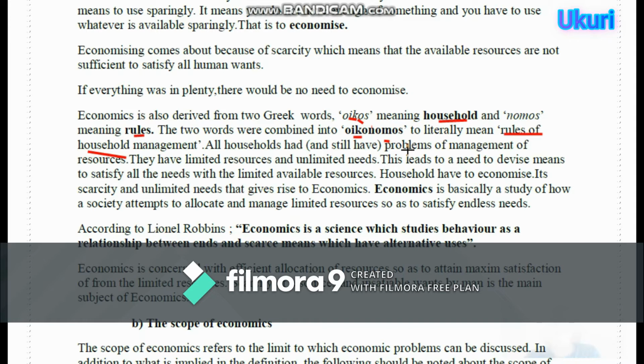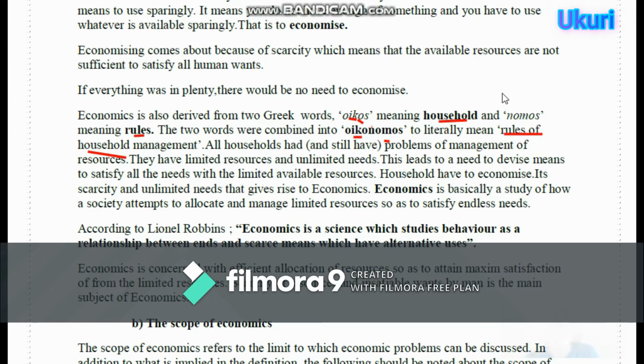So problems of management of resources, that was a problem of households. They have limited resources and unlimited needs. Kuvuga ngo dufite ibintu byinshi ariko twifuza byinshi birenze ibyo dukeneye. This leads to a need to devise means to satisfy all the needs with the limited available resources.